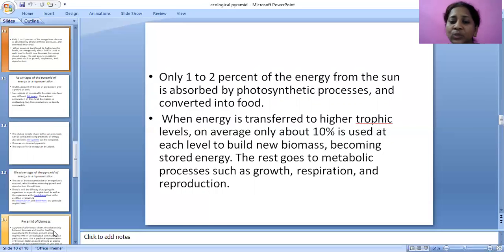The rest goes to metabolic processes such as growth, respiration, and reproduction. Whatever energy is present in any level cannot be transferred to the next trophic level because some of the energy is used for metabolic processes like growth, respiration, and reproduction.